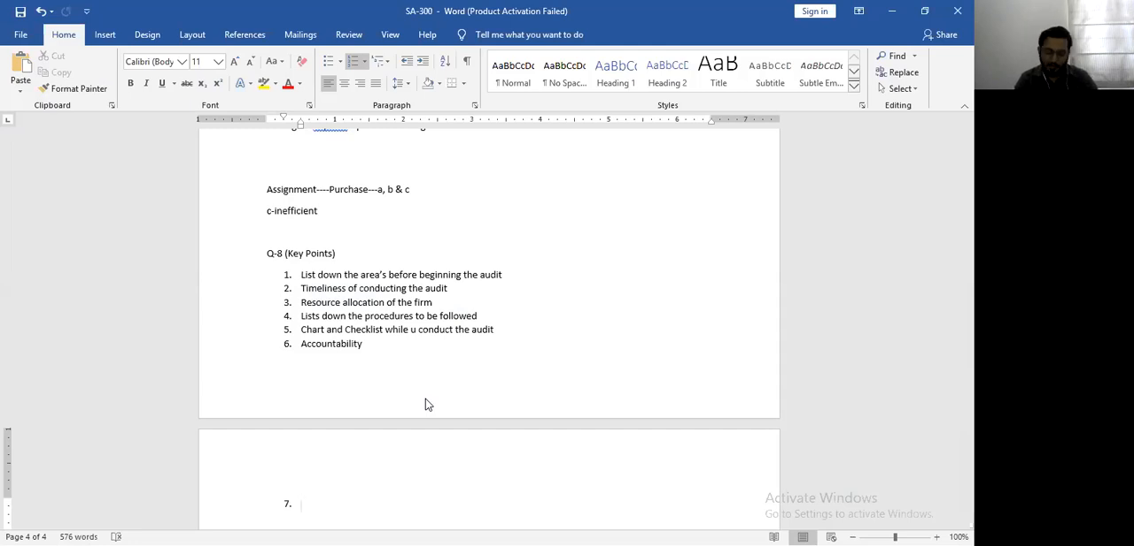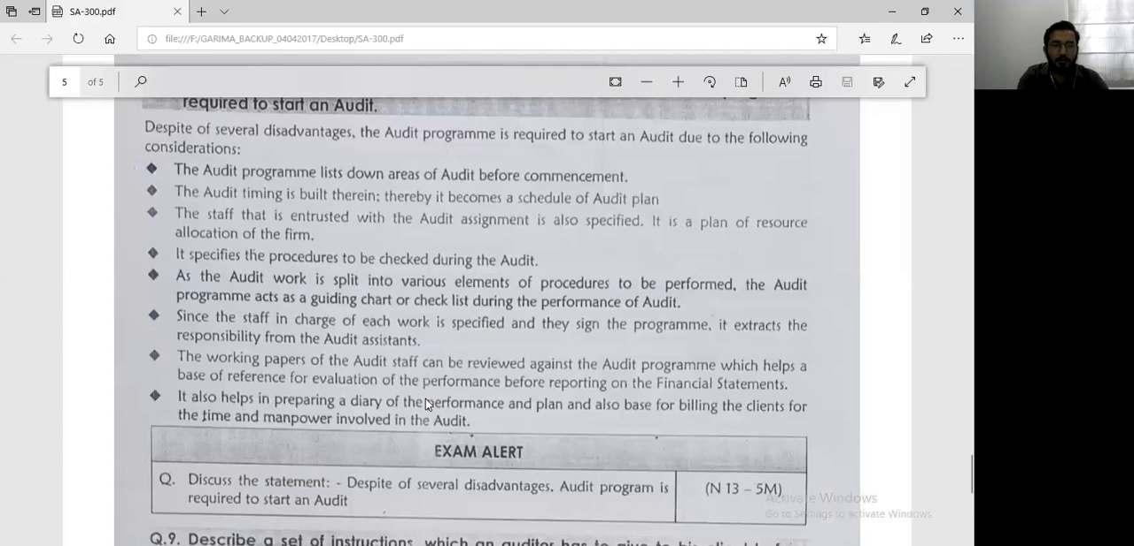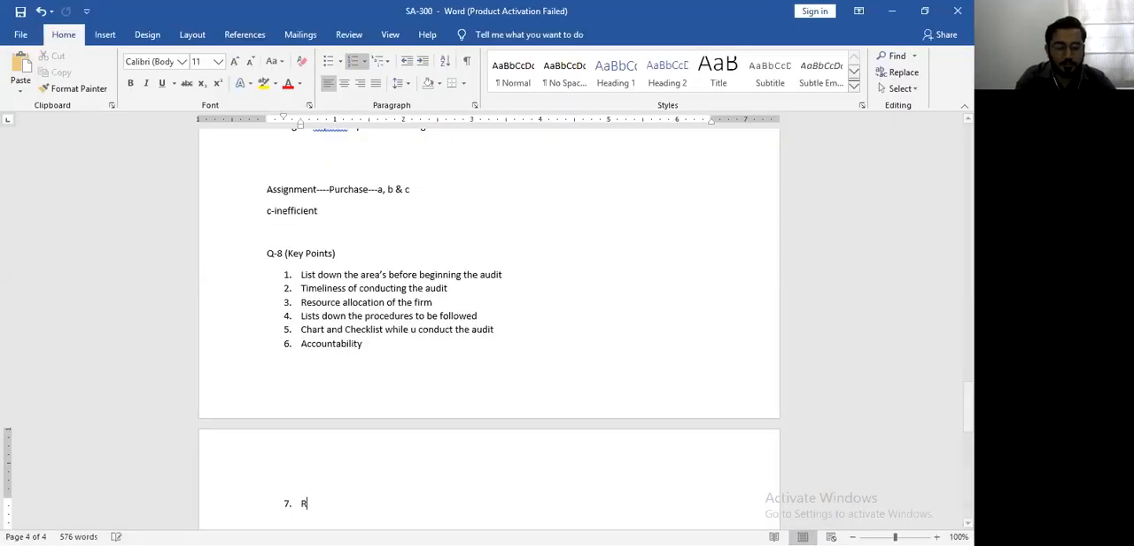And finally, then you have the accountability. So you can hold your staff accountable for whatever area they are conducting the audit. The next point is, the working papers of the audit staff can be reviewed against the audit program, which helps as a base for reference of evaluation of performance before reporting on the financial statements, which means you can review the work based on your audit plan.